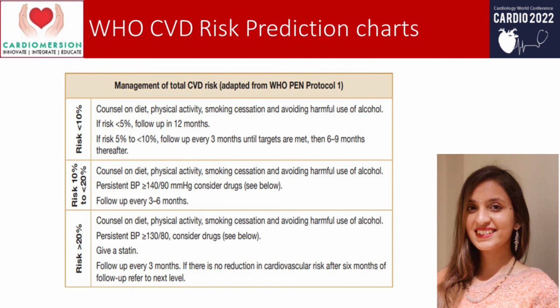For a risk of more than 20%, along with the measures above, firstly we have to keep the cutoff for BP at 130/80 and consider drugs for a BP value above that. Secondly, we also have to start statin therapy.